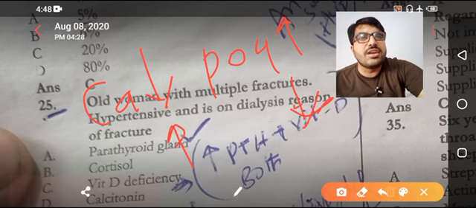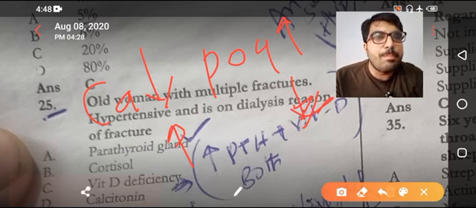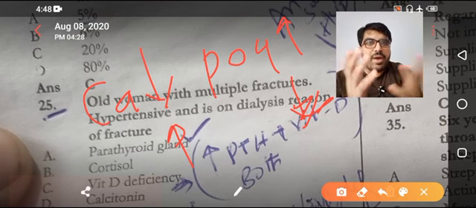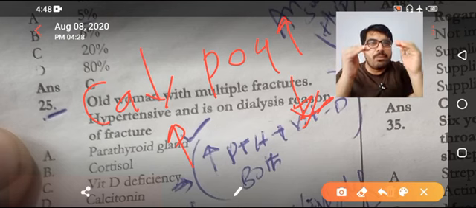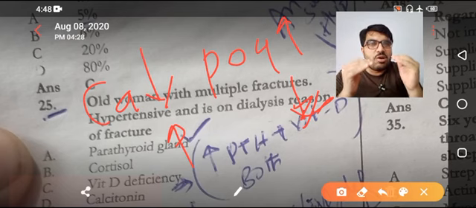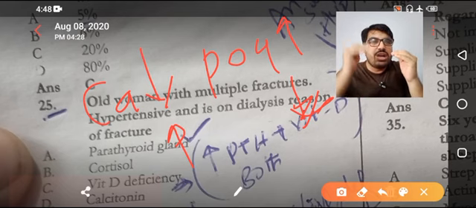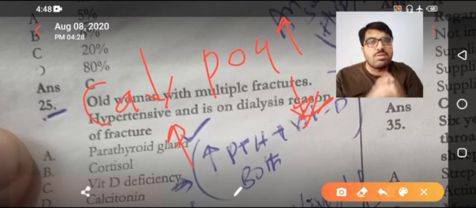now this patient is having a problem in the parathyroid hormone. So keep in mind these things. If both are moving in the same direction, up or down, this is the vitamin D problem. If one is moving up and the other is down, this is the parathyroid hormone problem.